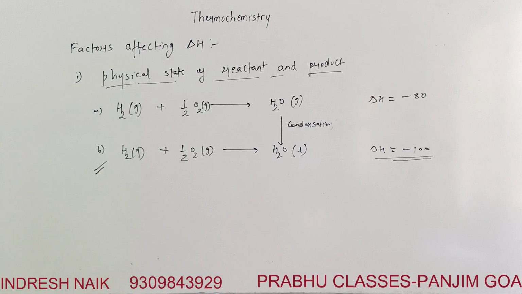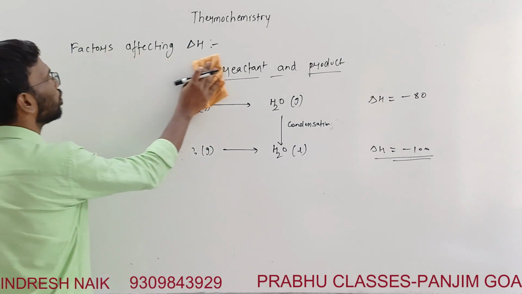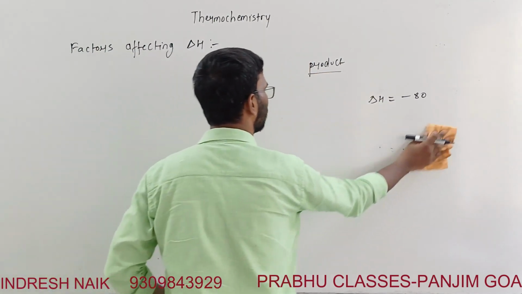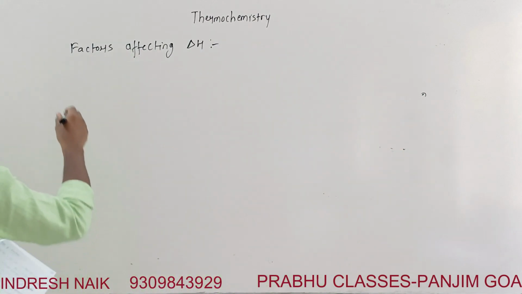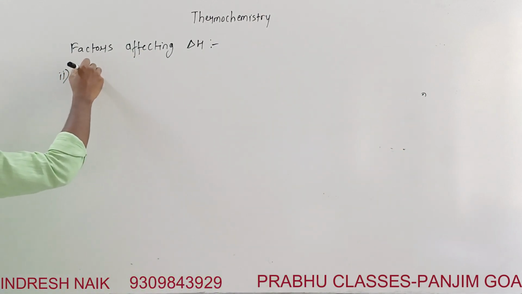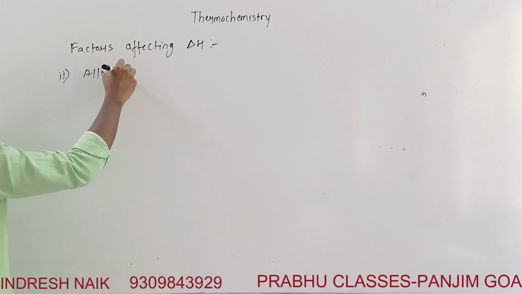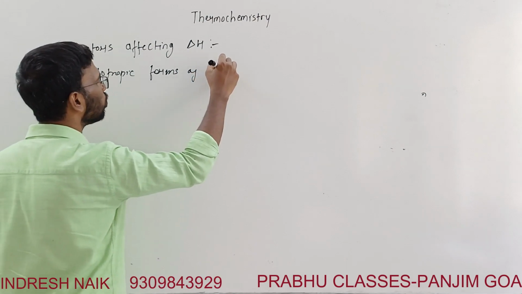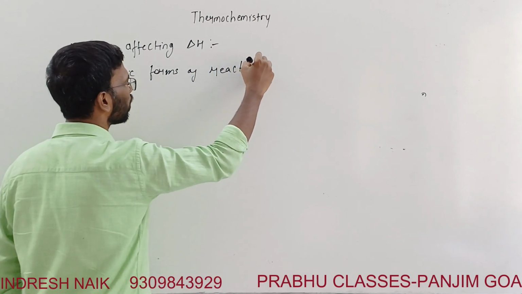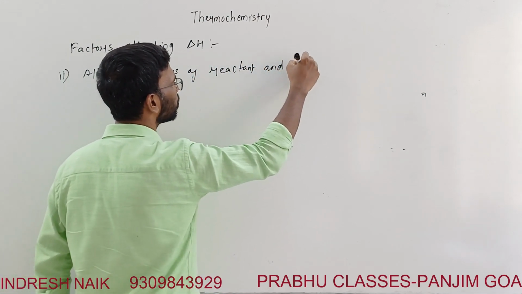The next factor which controls the enthalpy is allotropes. Second, allotropic forms of the reactant and the product.